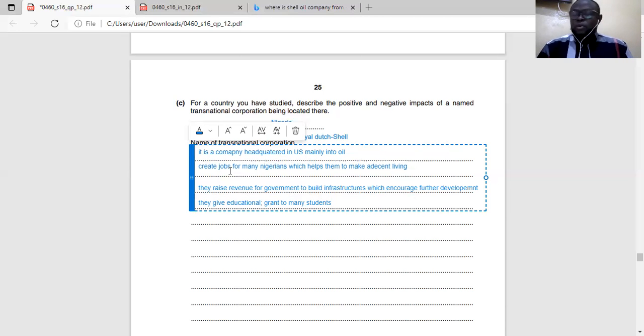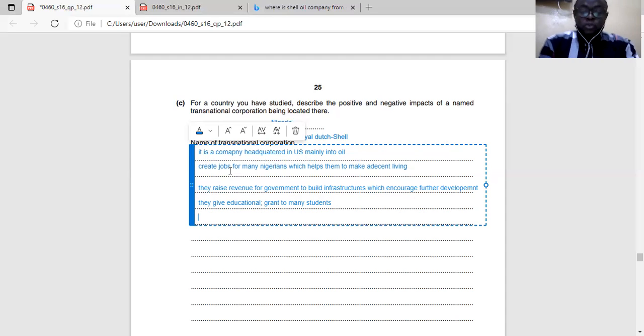Now, talking about the problems, one major problem we can talk about is pollution. Don't just go into it like that. You can start with another preamble.